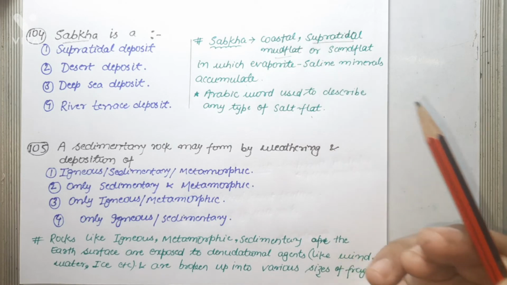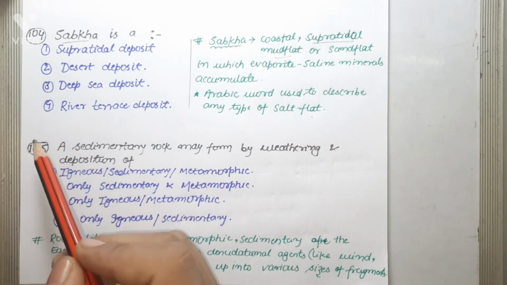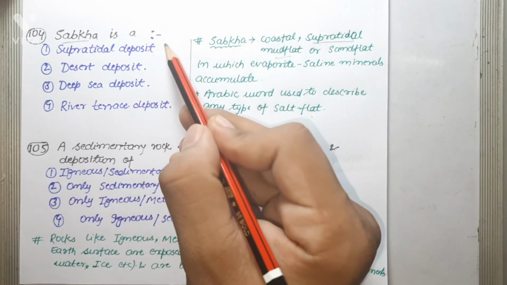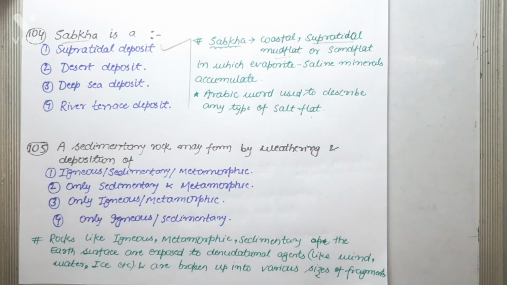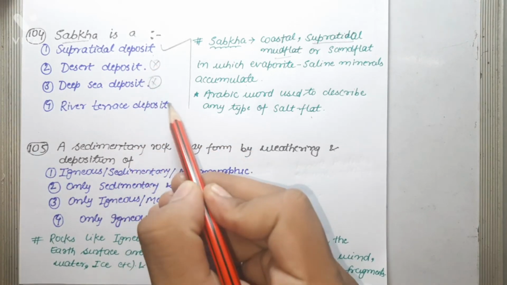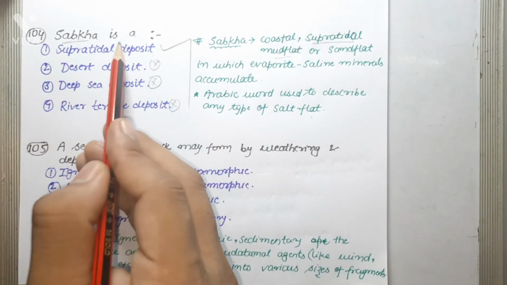So let's just see the options. First one is supratidal deposit. So yeah, you got your answer, supratidal deposit. So basically these others are all incorrect statements. So Sabkha is a supratidal deposit.